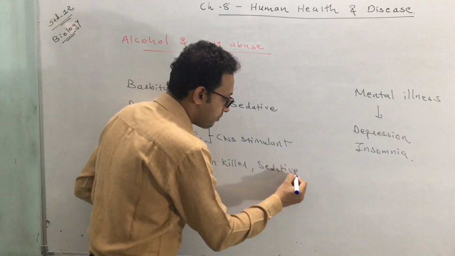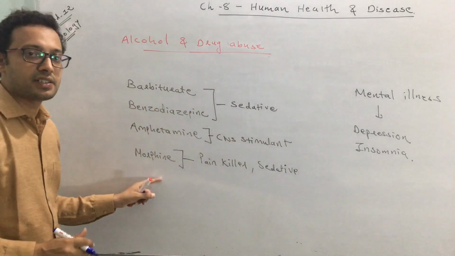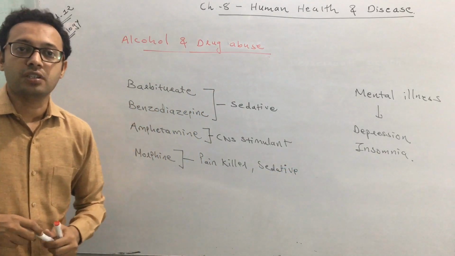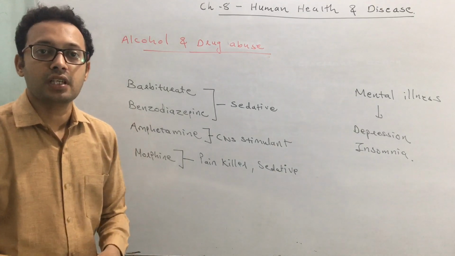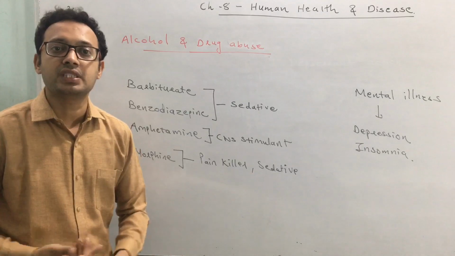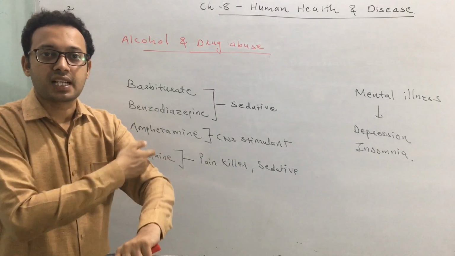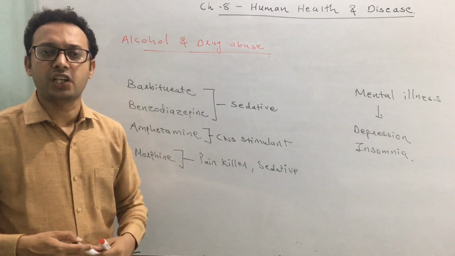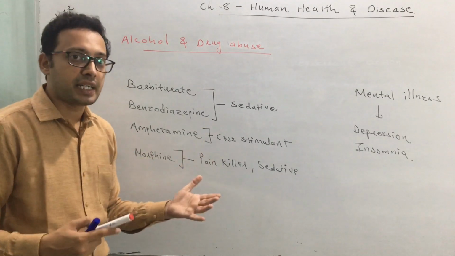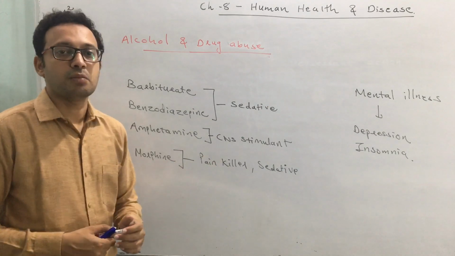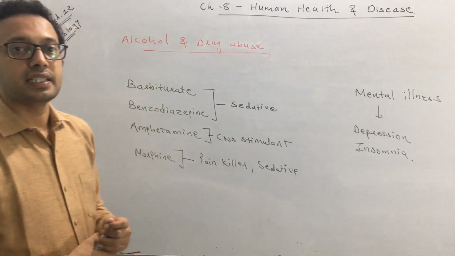Morphine is a drug that is given to patients who undergo surgery. Because when a person undergoes surgery, a lot of pain is associated with it. When there is an incision, when there is a cut, obviously a lot of pain is associated with it, and that can sometimes be removed by morphine, because morphine is a very good painkiller and it acts as a sedative.